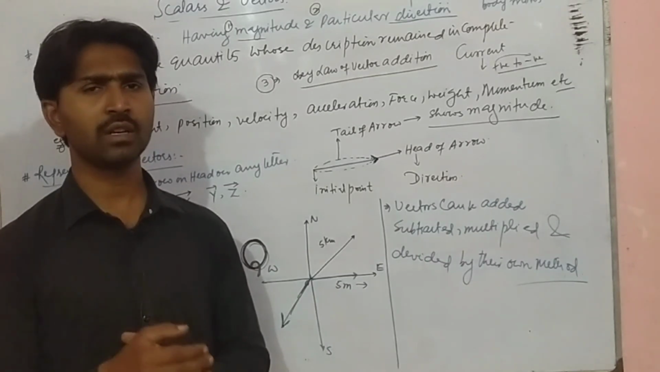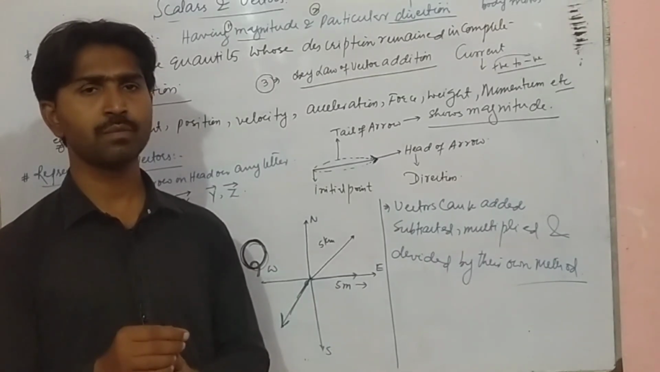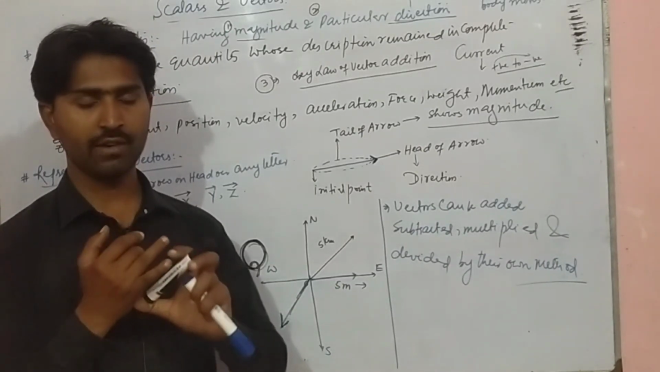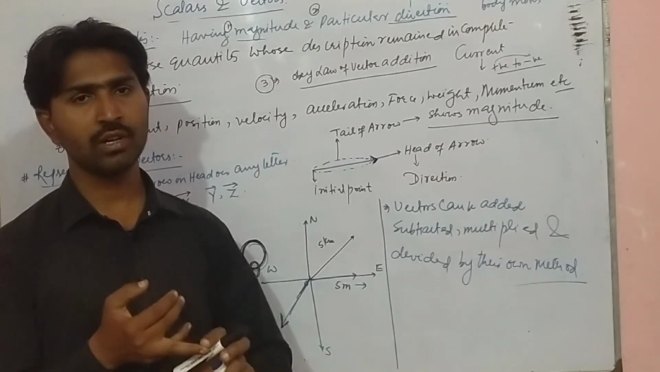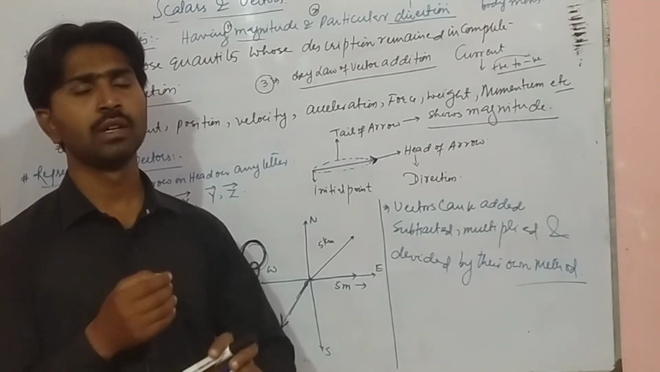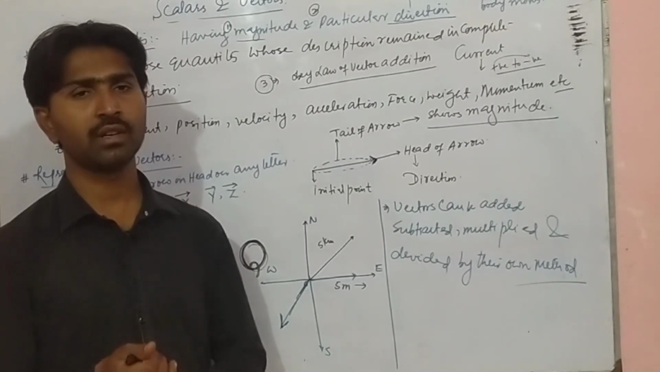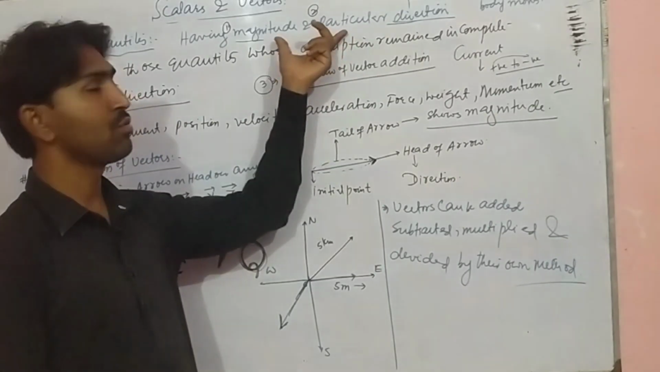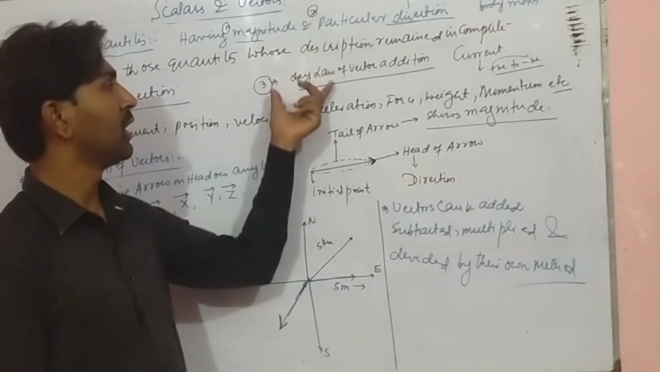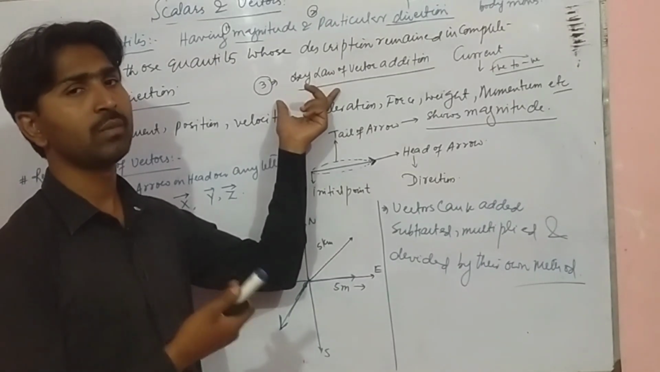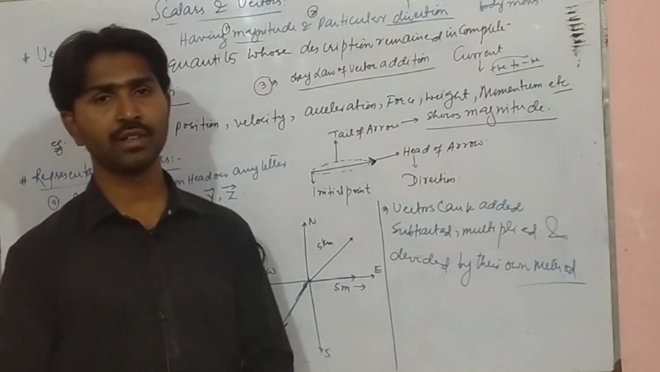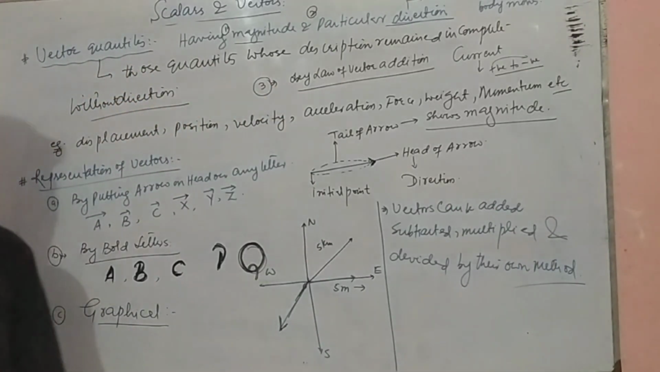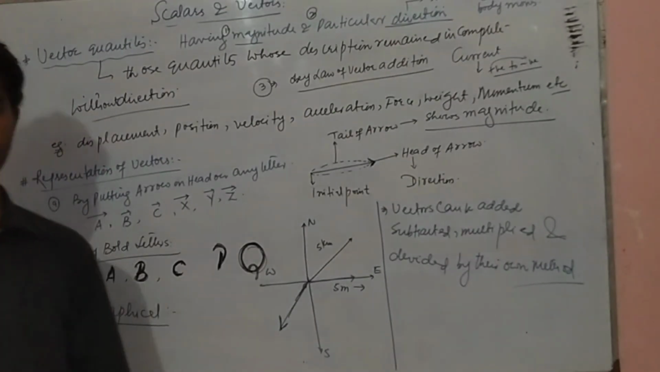So for being a vector, the quantity must possess 3 conditions. First, having magnitude, other one having particular direction, and third one, it must obey the law of vector addition. If any quantity obeys these two conditions, but the third one is not obeyed, then it will not be considered a vector. So for being a vector, these three conditions must be obeyed by any physical quantity.